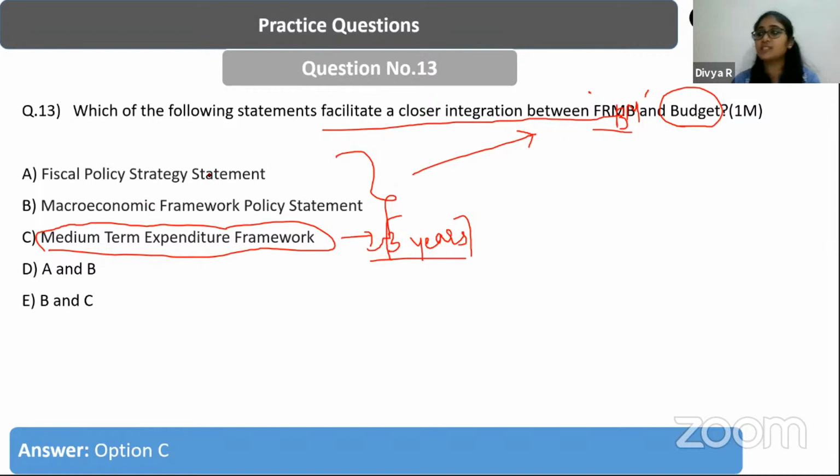Whereas the fiscal policy strategy statement only talks about the fiscal parameters of the government of India. It talks about taxation, expenditure, and lending and investments, right? Whereas the macroeconomic framework policy talks about the economy in total. It talks about the GDP growth rate of the economy, the fiscal balance, and the external sector performance. All of this is part of the macroeconomic framework policy statement.